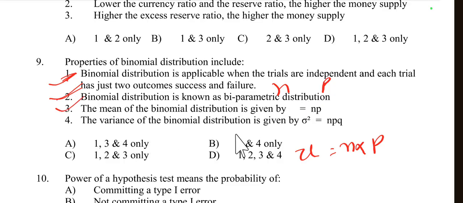Then the variance of the binomial distribution is given by sigma square equal to n into p into q. This is also true because the variance is the product of the number of trials n, the probability of success p, and the probability of failure q, meaning 1 minus p. So option 4 is also right. 1, 2, 3, 4 all are right according to the binomial distribution properties. So option D is right here.